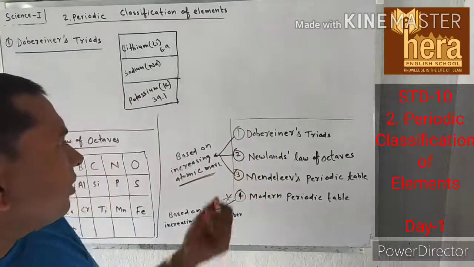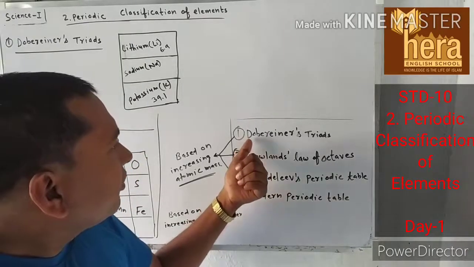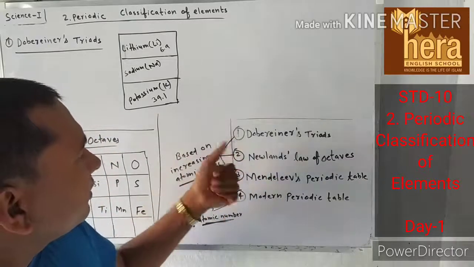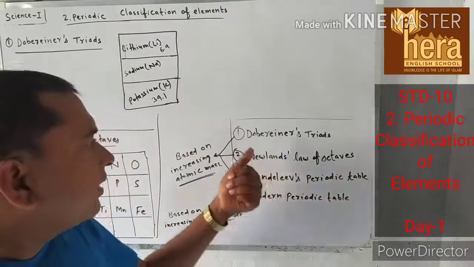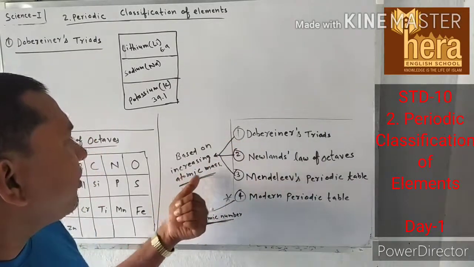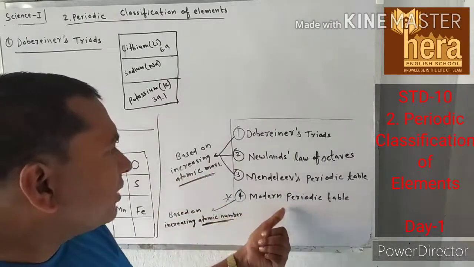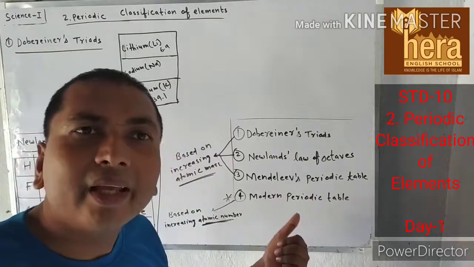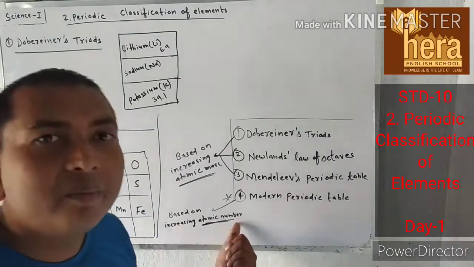Always remember, Dobereiner, Newlands and Mendeleev all arranged elements on the basis of increasing atomic mass. The last one, the modern periodic table, was based on increasing atomic number.